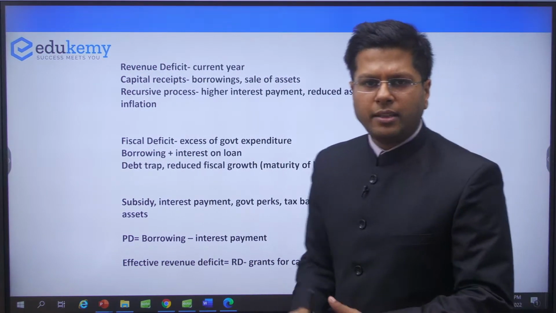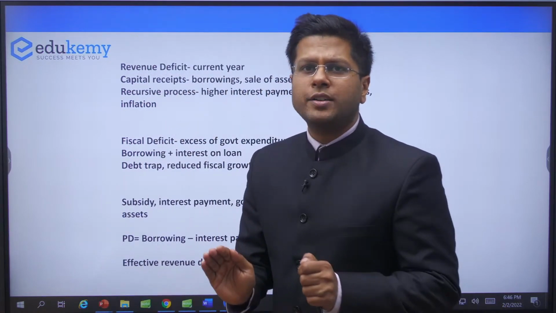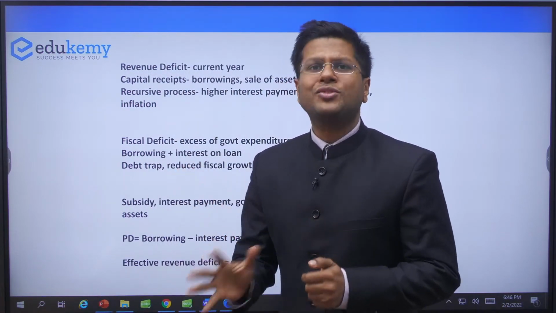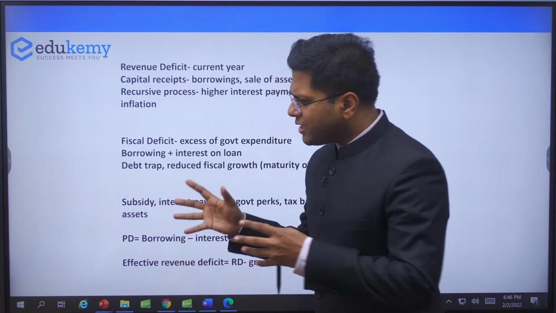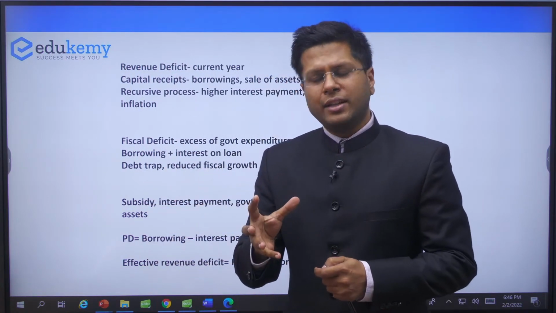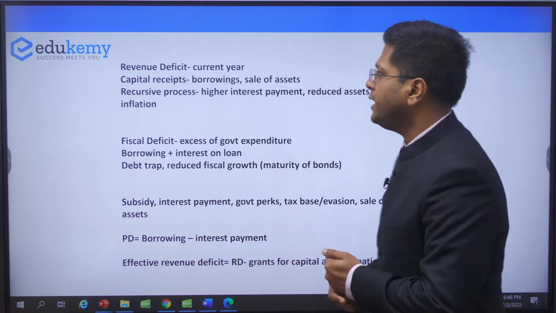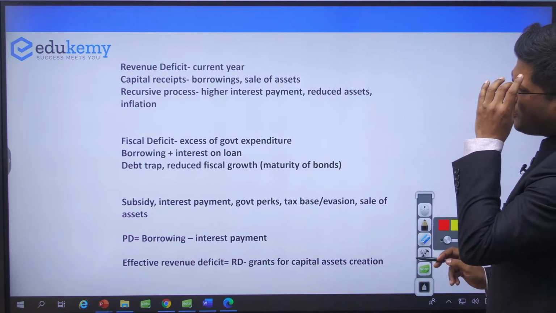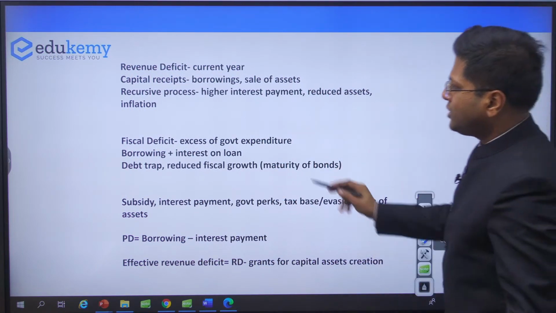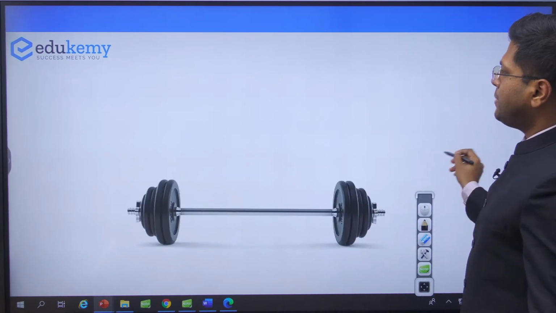You guys there with me? You are able to understand what I am speaking of? These are the most important components of understanding the basics of the Indian budget scenario. For Paper 3, and a lot of the discussions of social security and social development from Paper 2, they will get covered through this, right? Once you understand this, you will be able to understand the outlays or expenditure in each of these schemes. So this is a quick background. I will come back to this while discussing the budget part.